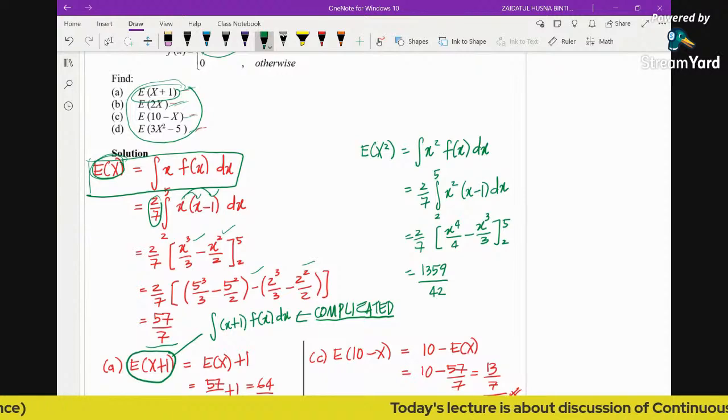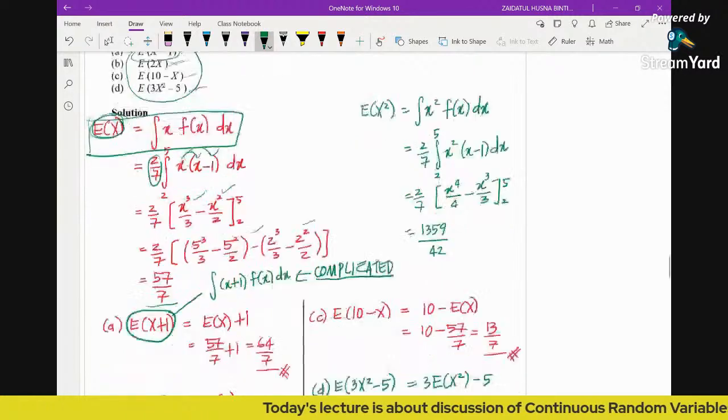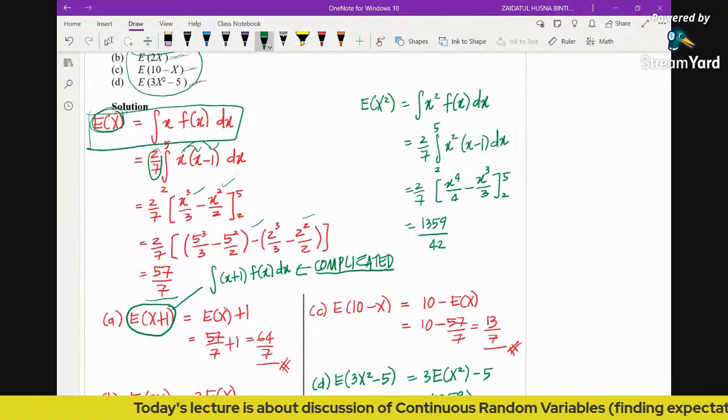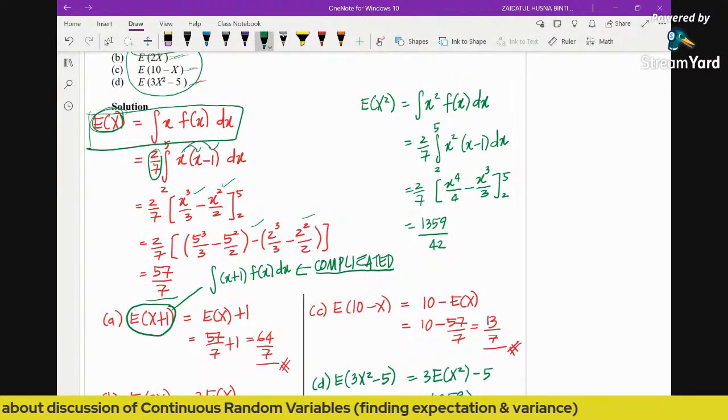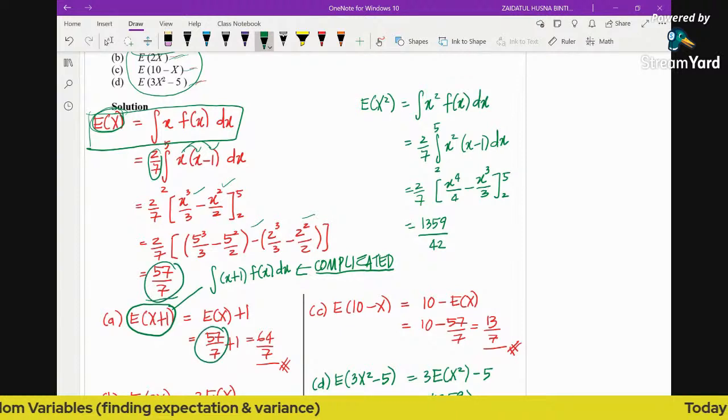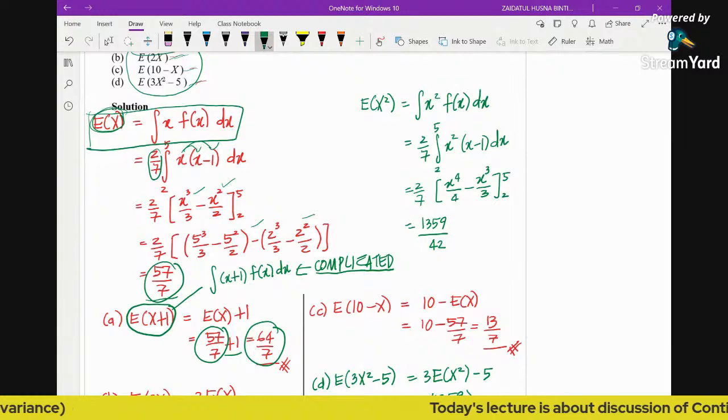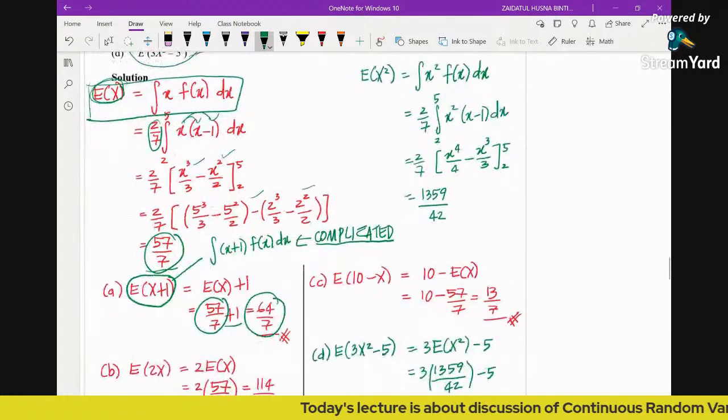So what we're going to do is apply the property of expectation. By applying the property, E of x plus 1 is the expectation of x plus 1. Then, using the previous answer, you bring it down and add 1, so you will get 64 over 7. Then how to solve the B part, the expectation of 2x? Alternatively, you can do this.